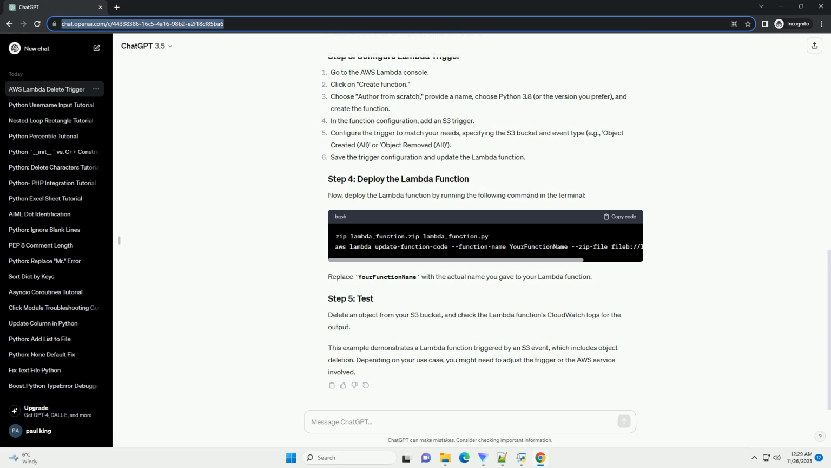Delete an object from your S3 bucket, and check the Lambda function's CloudWatch logs for the output. This example demonstrates a Lambda function triggered by an S3 event, which includes object deletion. Depending on your use case, you might need to adjust the trigger or the AWS service involved.